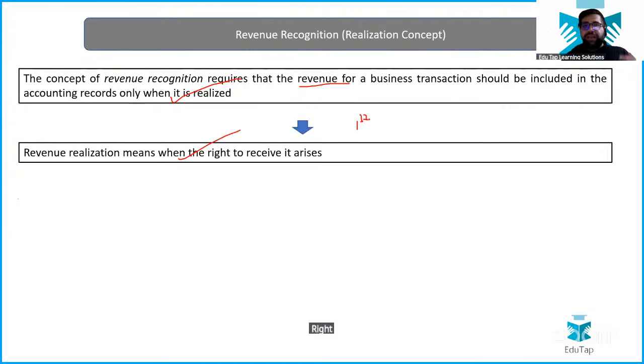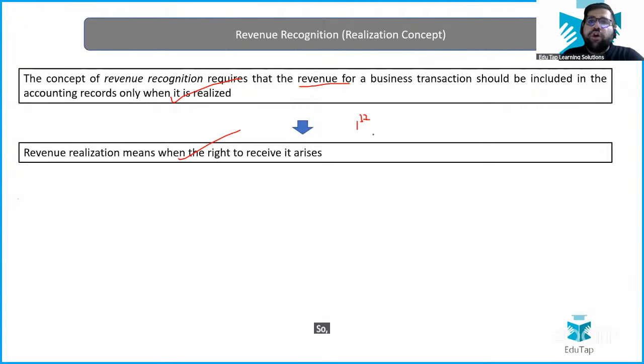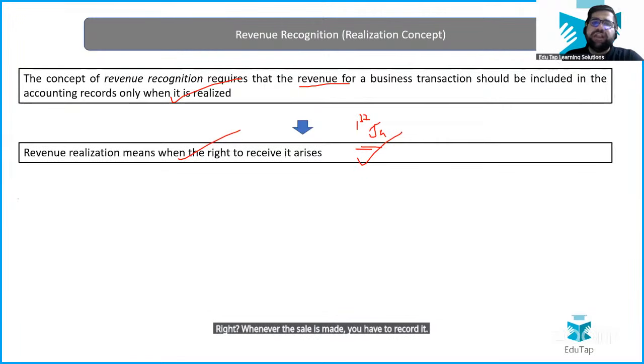Right means what? A kind of an asset has been generated today only, that I will receive money after 2 months. So you record the transaction on 1st January itself, right? Whenever the sale is made, you have to record it. As simple as that. Okay.